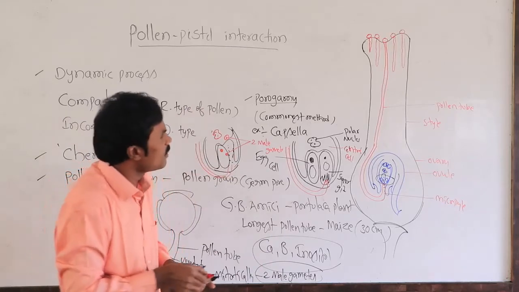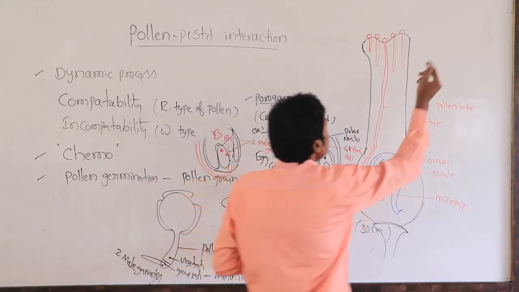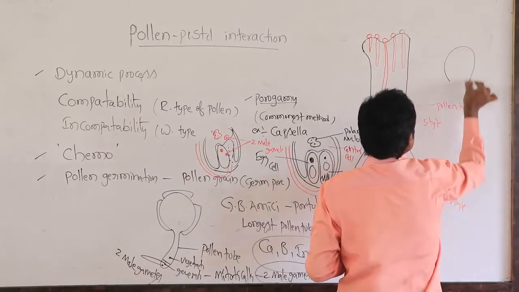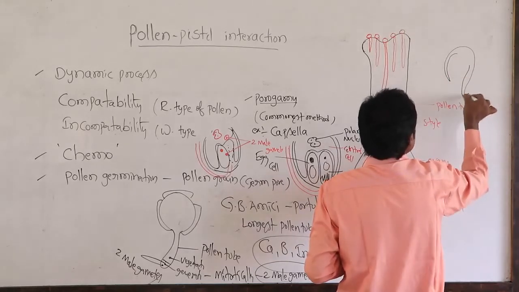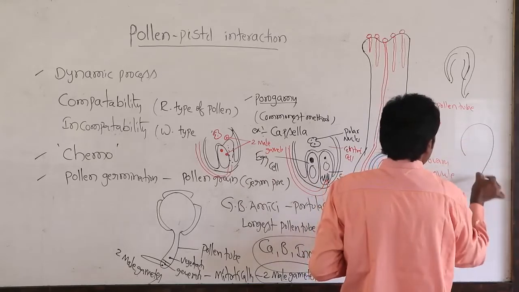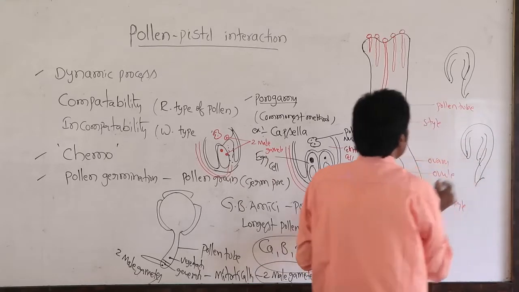Sometimes there may be another chance. Suppose this is the ovary, this is the ovule, and another one.